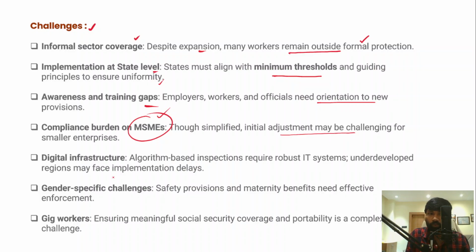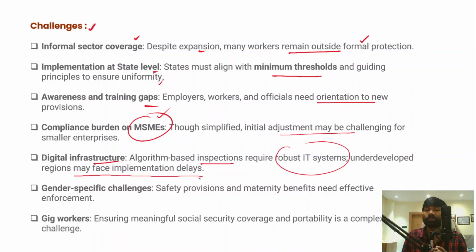And then we need to talk about the digital infrastructure domain, right? All these 4 labor codes also talk about algorithm based inspections, but these algorithm based inspections require robust IT systems. Underdeveloped regions may face implementation delays as well, because the underdeveloped regions and those industries which don't have the capital will face a burden to align themselves with these labor codes. This could be another major challenge.